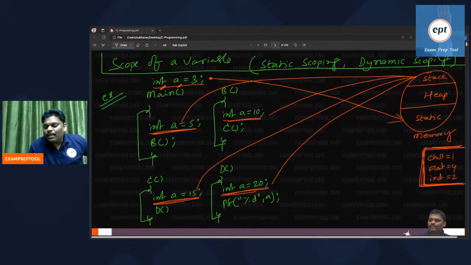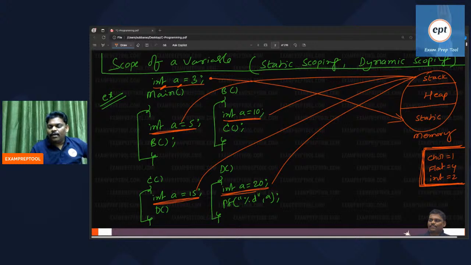To whom will memory be allocated in the heap area? Can anyone guess? Local variable memory is in the stack area. I am okay with that. Global variable memory is in the static area. That is also okay. For whom is the heap area?